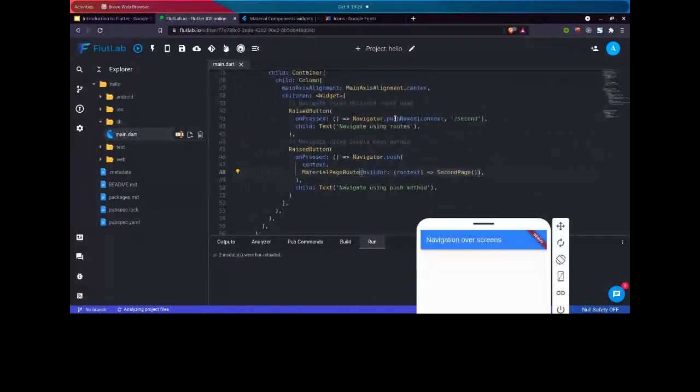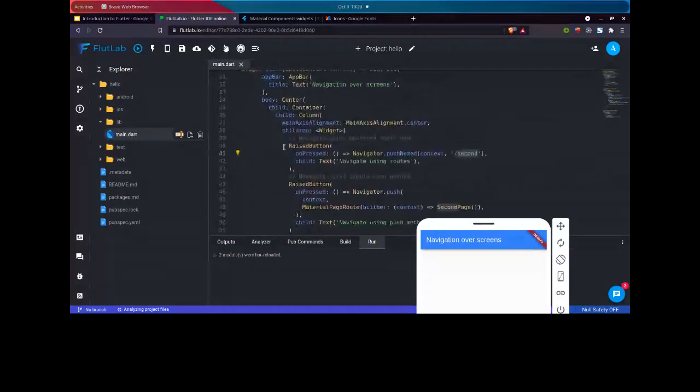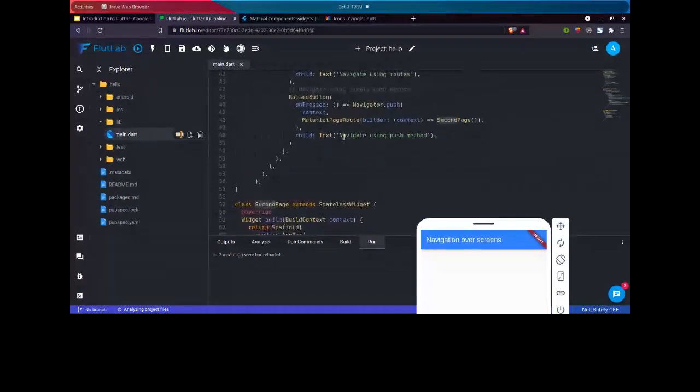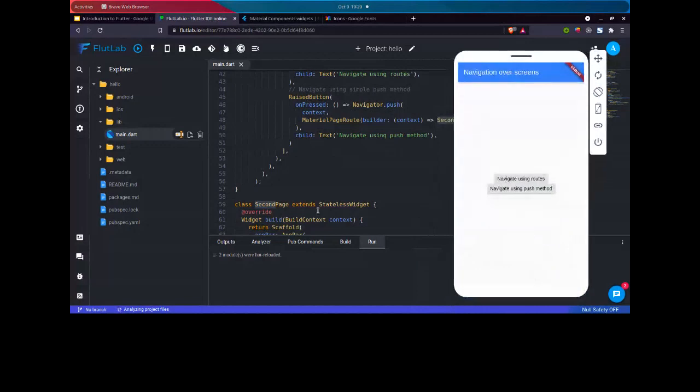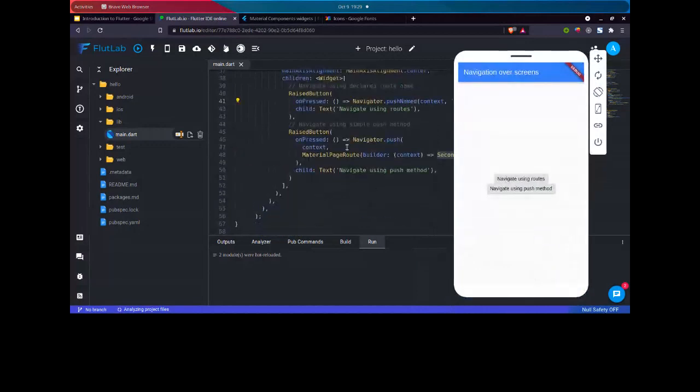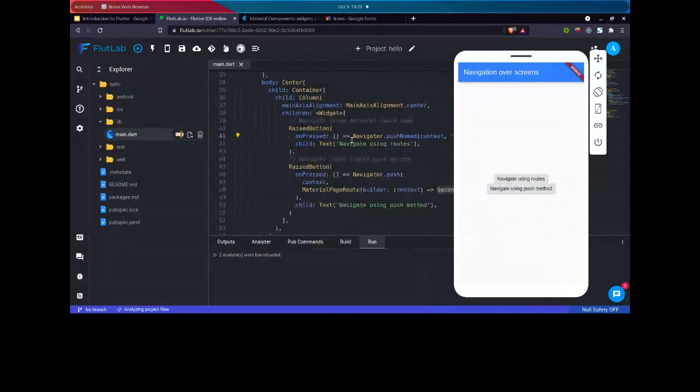So one of the methods is shown as navigator push named, and then the second page is the simple one, where you can define all the routes above and then call the string variable here. The second method is to use material page route, which statically passes the variable or class name that you want to show. Both will call this function, but these are the two ways of navigating through the screens.